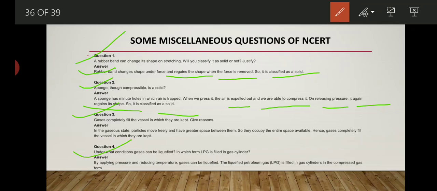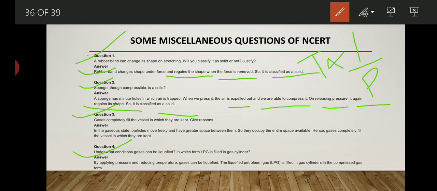The particles come closer to each other and due to that pressure the temperature goes down, because we know that T is inversely proportional to P. Whenever temperature is high, pressure is low. Whenever pressure is high, temperature is low.